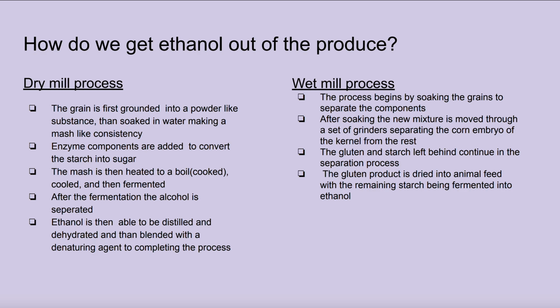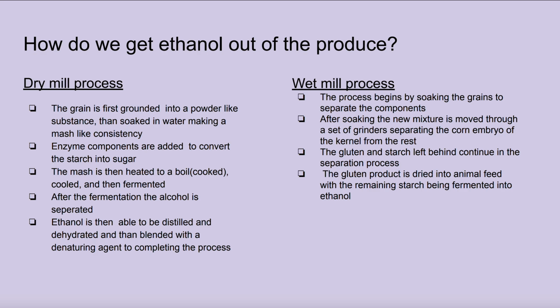The dry mill process begins with the grain ground into a powder-like substance and then soaked in water, making a mash-like consistency. Enzyme components are added to convert the starch into sugar. The mash is then heated to a boil, cooled, and then fermented. After fermentation, the alcohol is separated. Ethanol is then able to be distilled and dehydrated and then blended with a denaturing agent to complete the process.